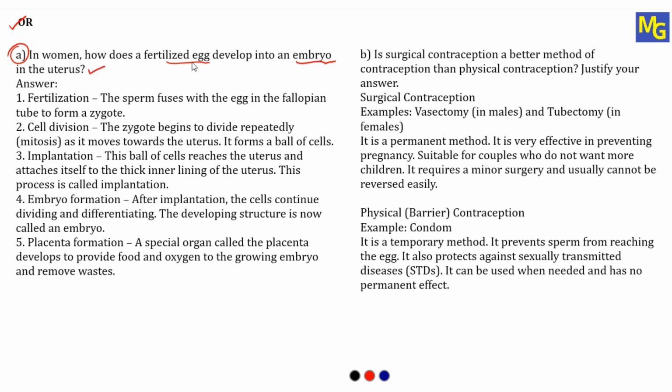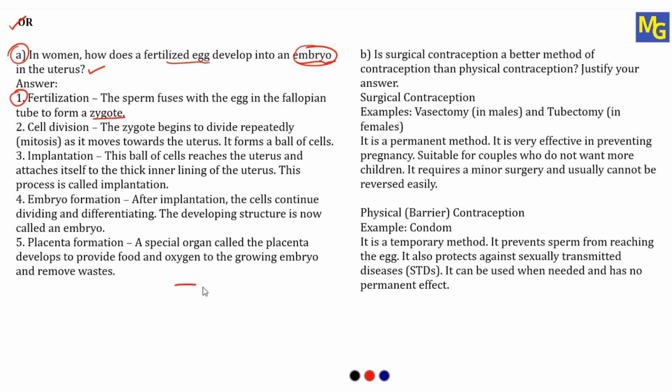So once the fertilization takes place, then it forms a zygote, and how it will develop into embryo, that we have to explain. So as I told, this whole ABC is going to carry 5 marks. So we have to explain this answer at least in 3 to 4 sentences. And these answers try to write in points. So the point number 1, fertilization. What is fertilization? The sperm fuse with egg in the fallopian tube to form zygote.